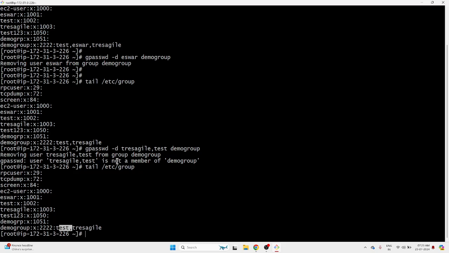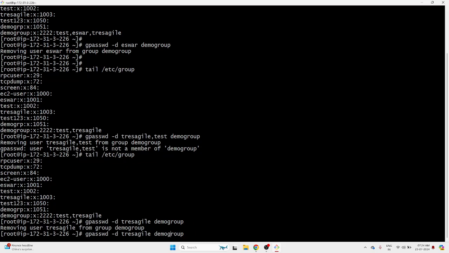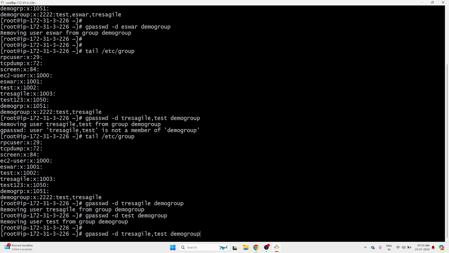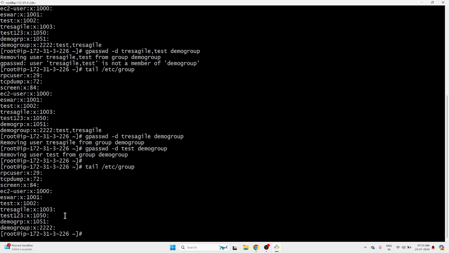Why? Because while removing, we can only give one name. So we gave a comma, right? What it thought is there is a group name called Trust Agile comma test. That's why. So while removing, you have to remove one by one. And test. Remove the test. Done. Now all users are removed from the group.